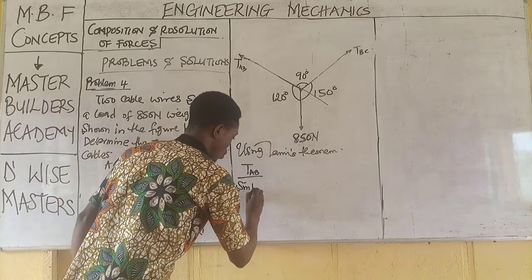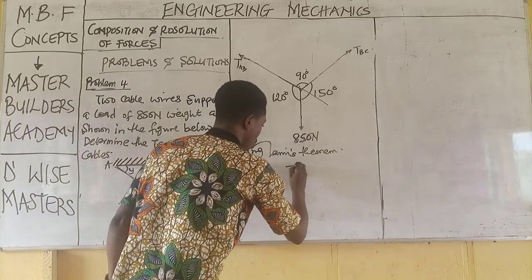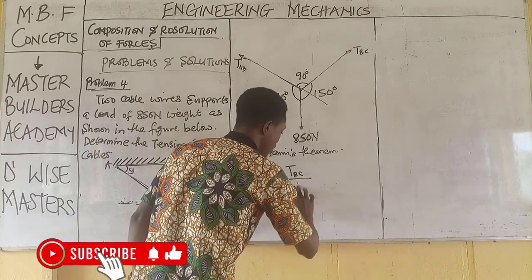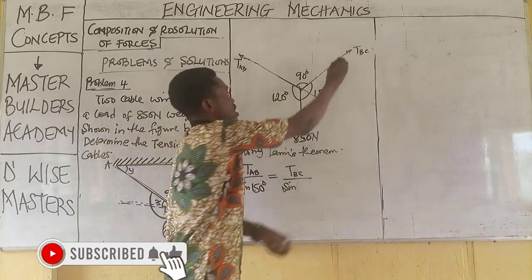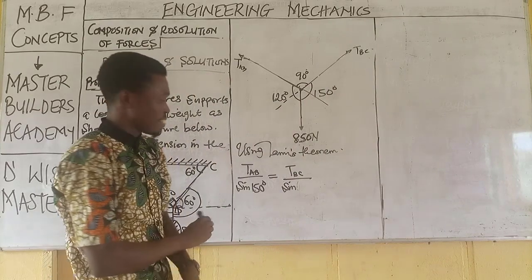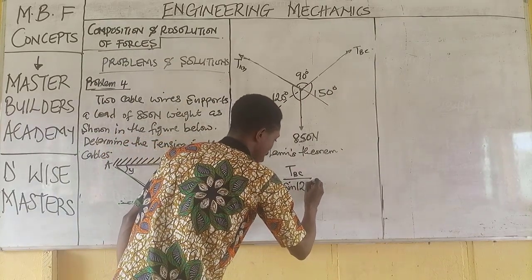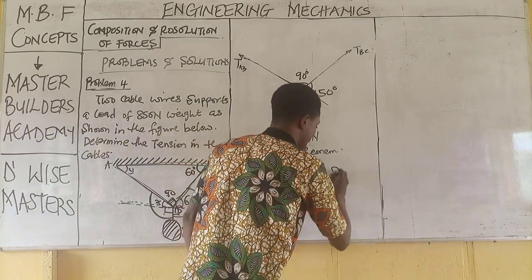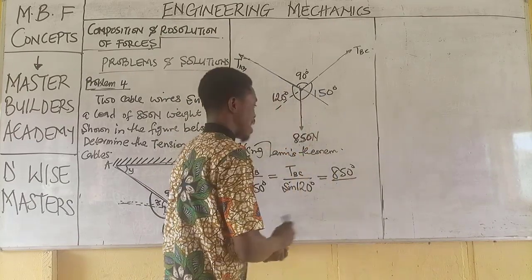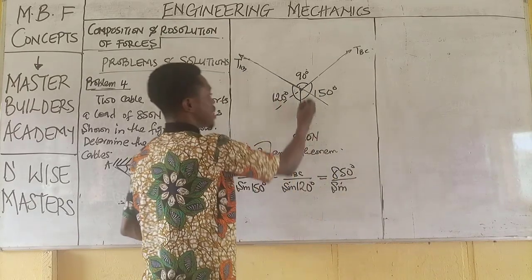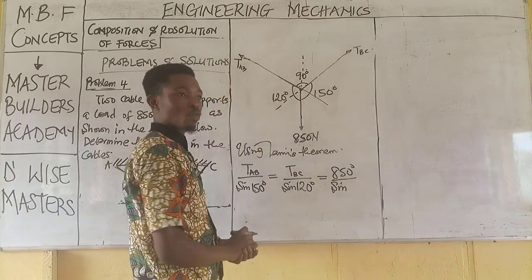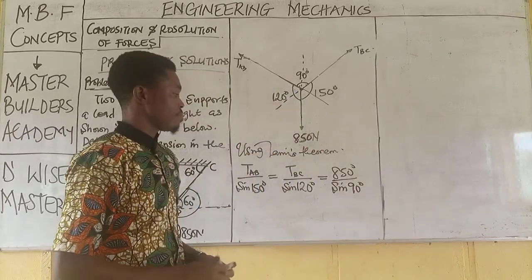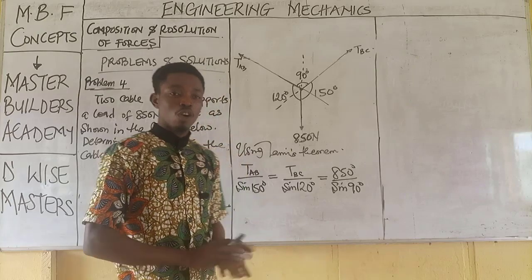150. So we have sine 150 degrees is equal to, the other tension is TBC, all over sine of the angle opposite the tension. So this is the tension. The angle opposite this tension is 120. Then I have sine 120 degrees. Then finally, I will have the weight, which is 850 newtons, all over sine of the angle opposite that. Sine of the angle opposite this guy is what? 90. Then sine 90 degrees. This is the standard equation of Lami's theorem.